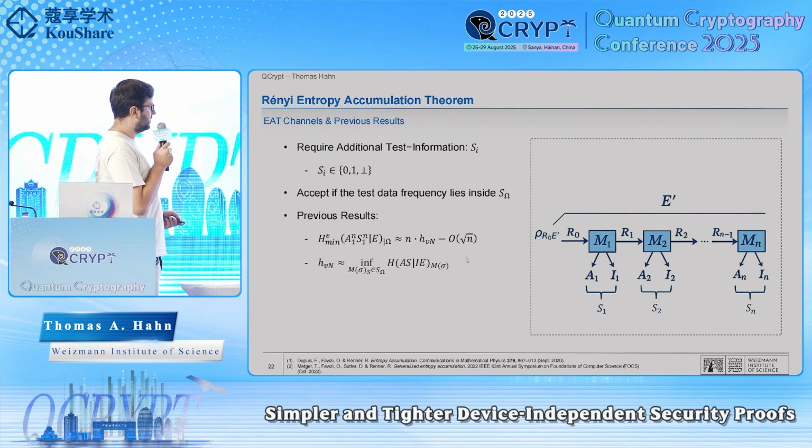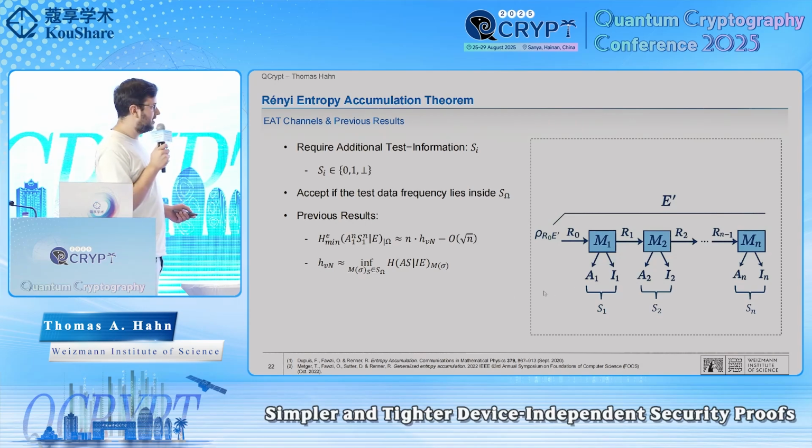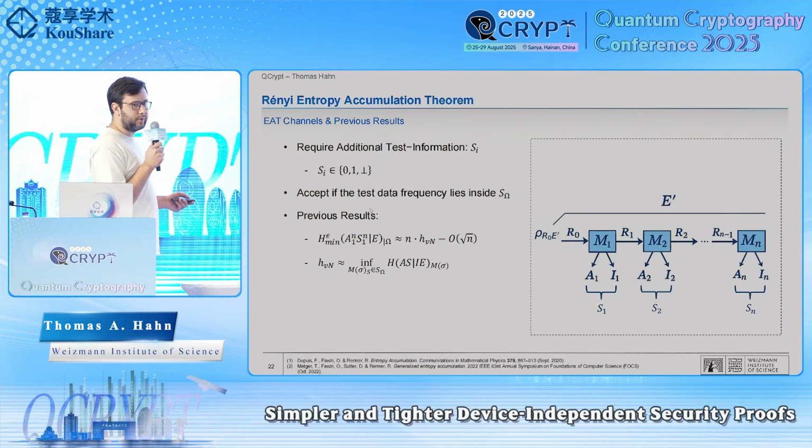And how should we understand the single round quantity? Well, it's the von Neumann entropy accumulated over a single round. Here M is the worst channel that we've applied, so it's the worst case setup. And then we input to this channel some state sigma, and the only constraint we have on it now is that M acting on sigma generates an acceptable test data distribution.